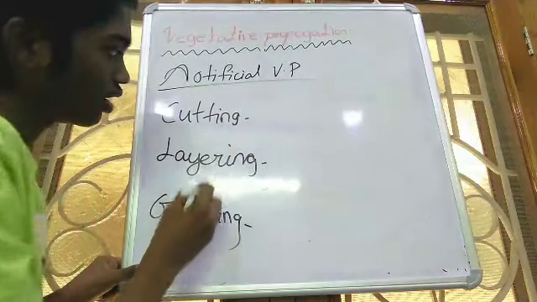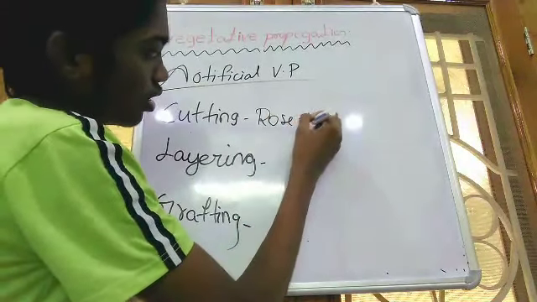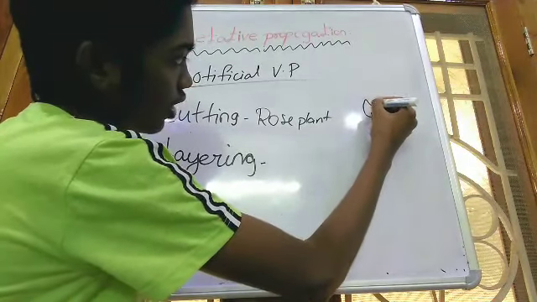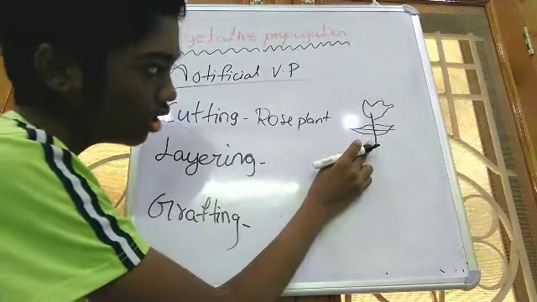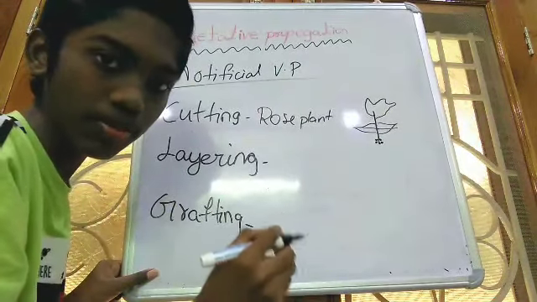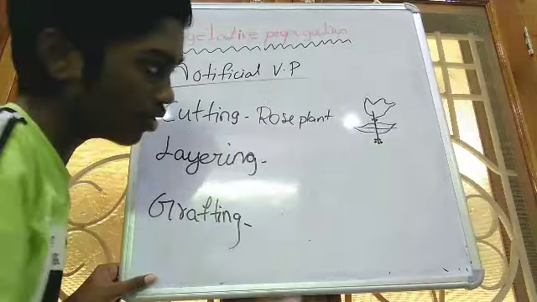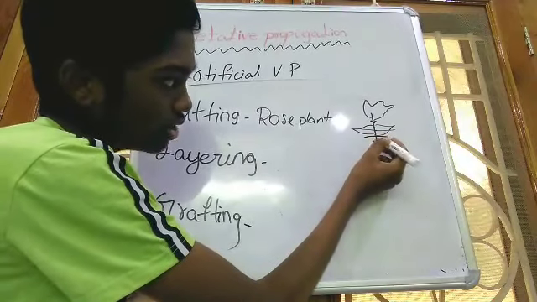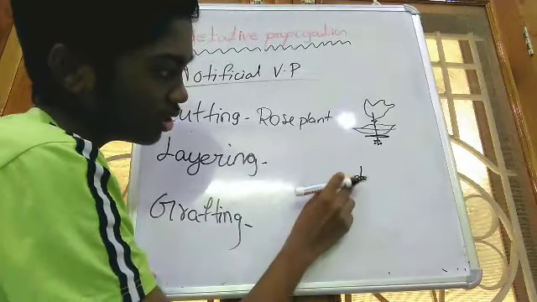So first one, cutting. First I will say example of cutting is rose plant. Means if you assume this is a rose flower and this is the stem of the rose flower, this stem contains some of the buds. Not in all the places of the stem, only at certain points of the stem. So if these parts contain few buds, if we cut the stem of this rose plant that is containing the buds, means the part of the stem that contains the bud, if we cut that part, it will be like this. It contains buds and this is the stem.